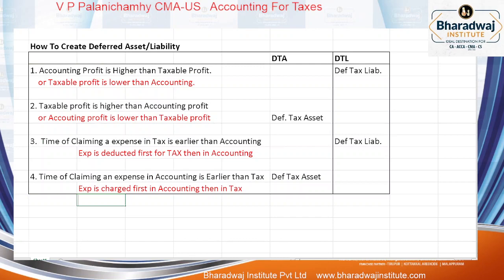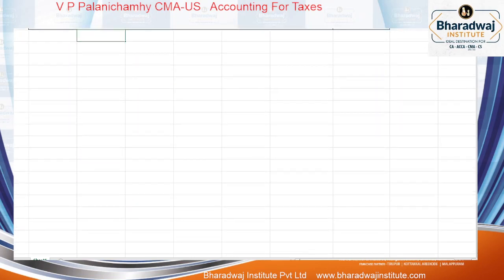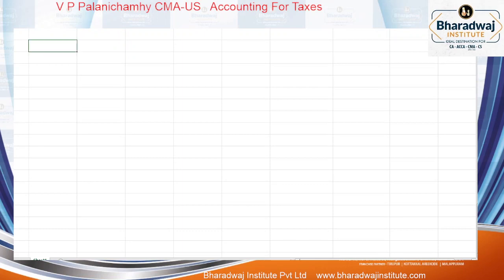Shall we proceed? Now tell me whether it is a direct deferred tax asset item or liability item. Shall we start?